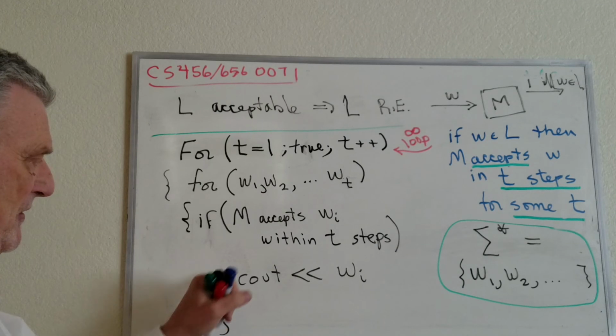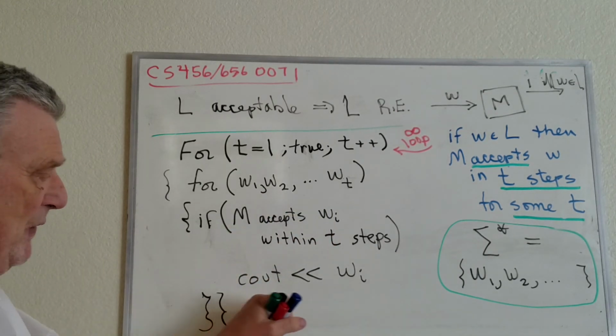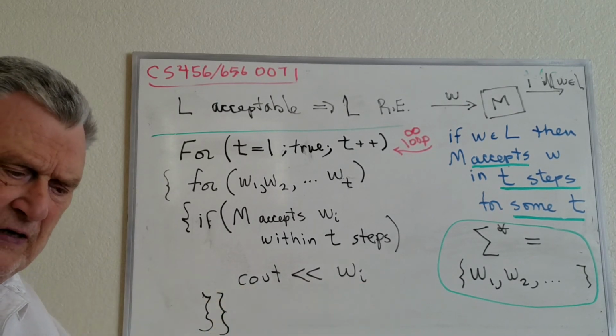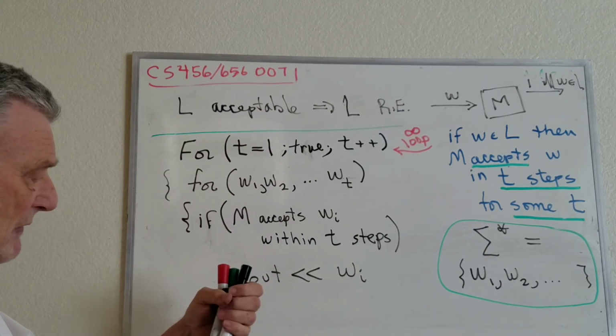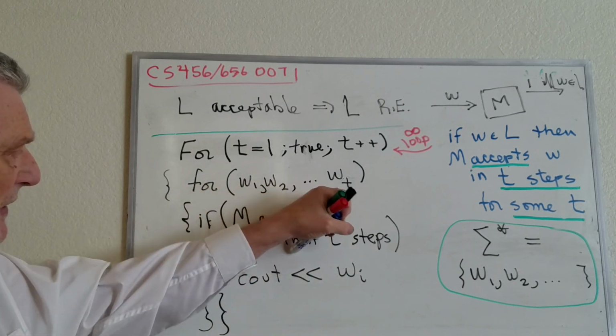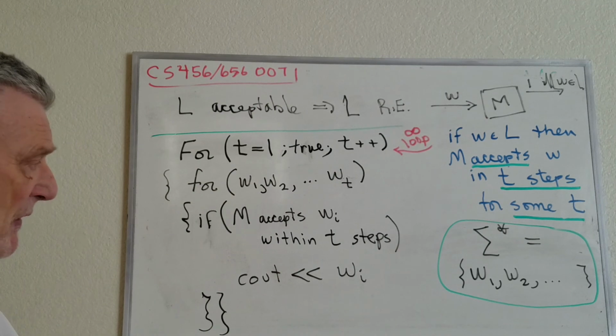Now, if during those t steps M accepts the string Wi, then we print out that string as part of our enumeration. If it, however, doesn't accept it within t steps, we print nothing. And we simply proceed to the next Wi here. Eventually, with Wt, then we go back and increment t.